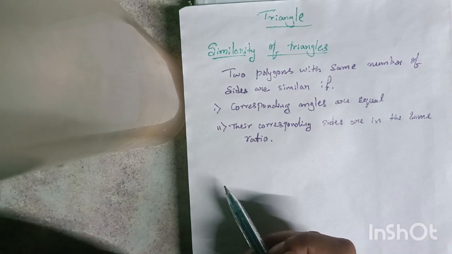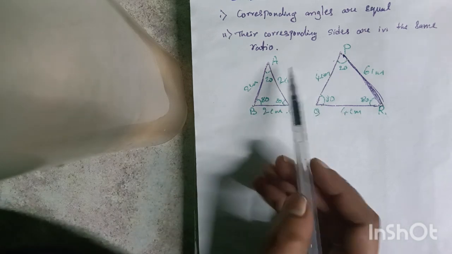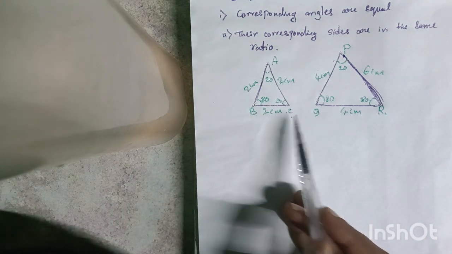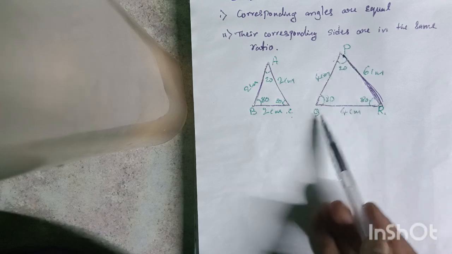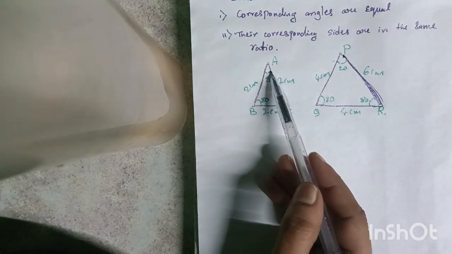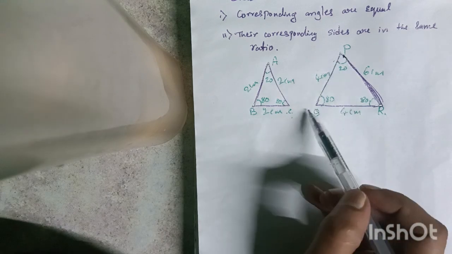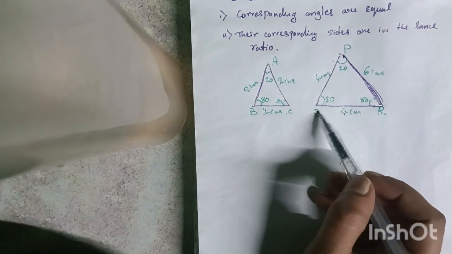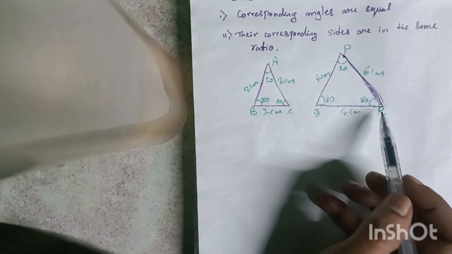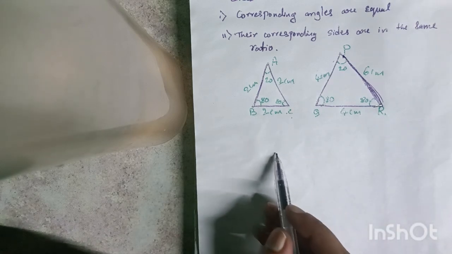Let's check with an example. Here I am considering two triangles, ABC and PQR. In triangle ABC, angle A is 20, B is 80 and C is 80. In PQR, angle P is 20, Q is 80 degrees and R is 80 degrees. Let's check whether these two triangles are similar.